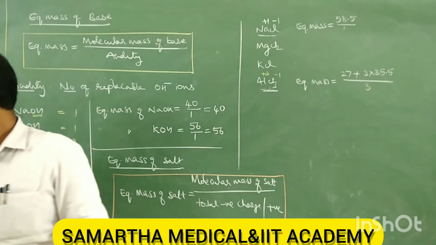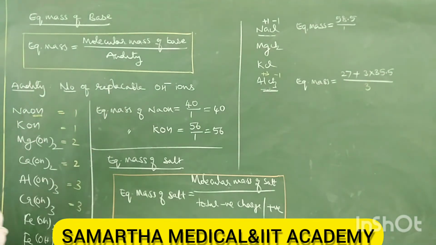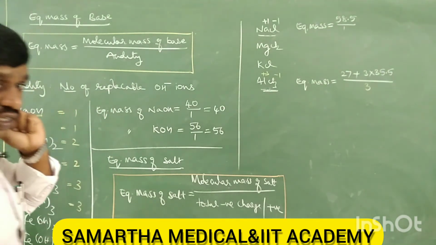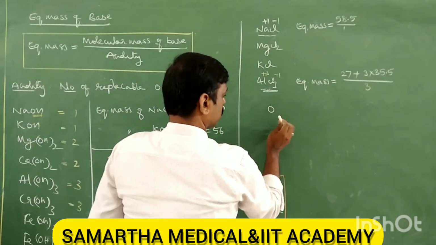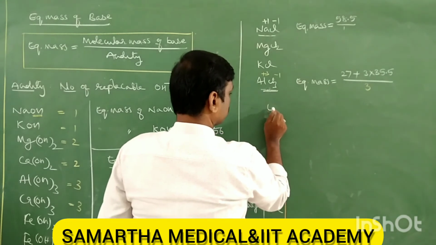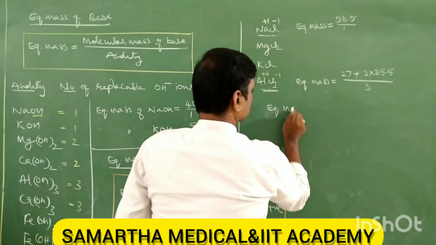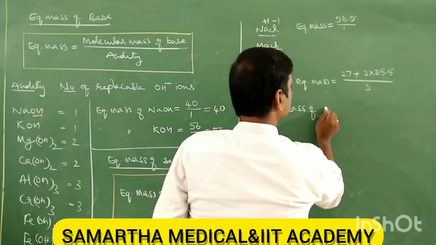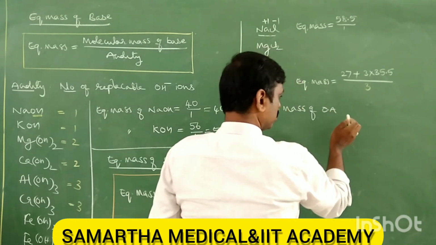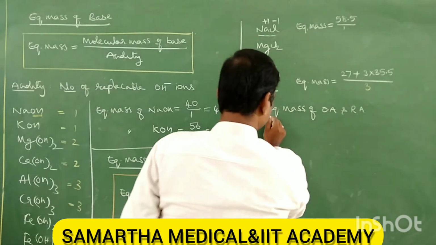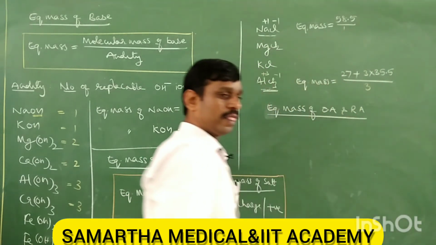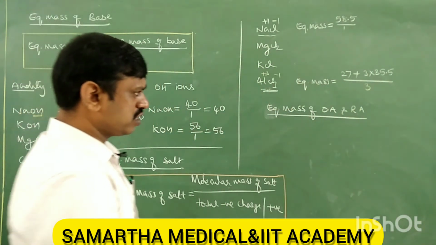Next, finally, equivalent mass of oxidizing and reducing agent. Last topic. Do you know what is an oxidizing agent?